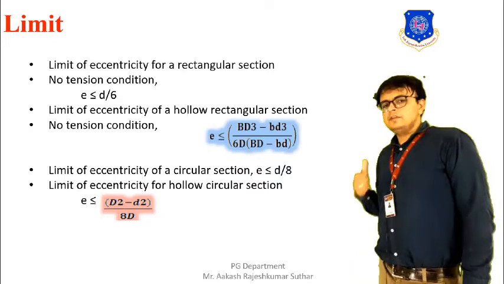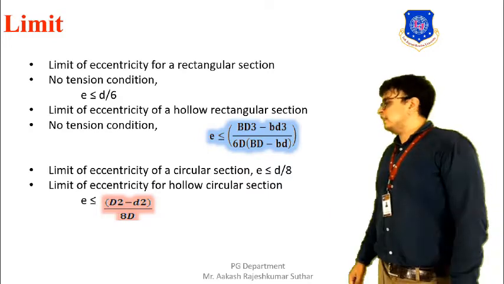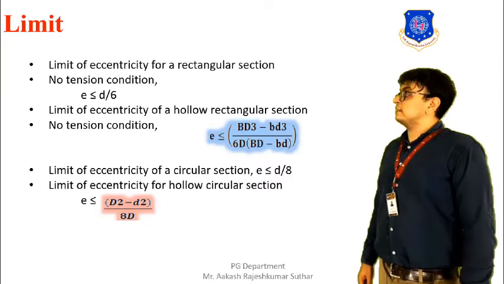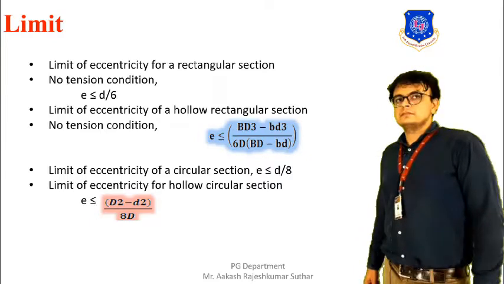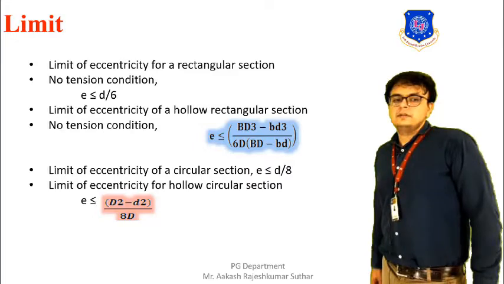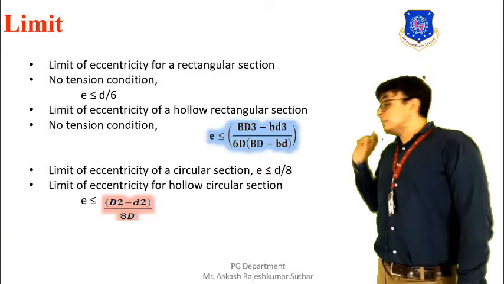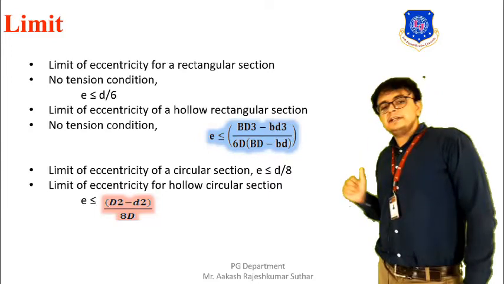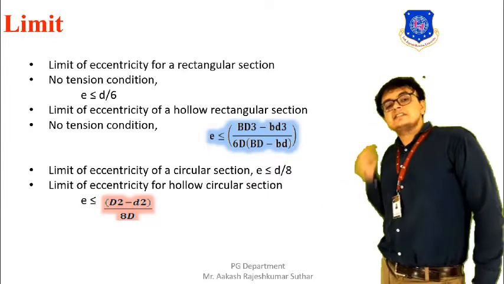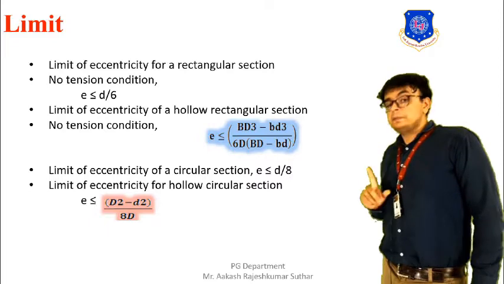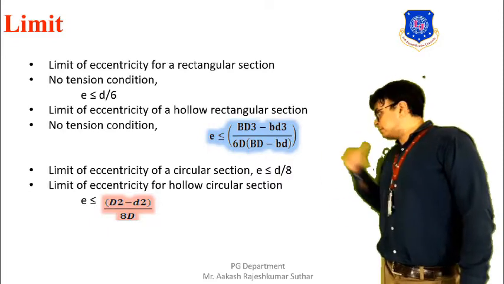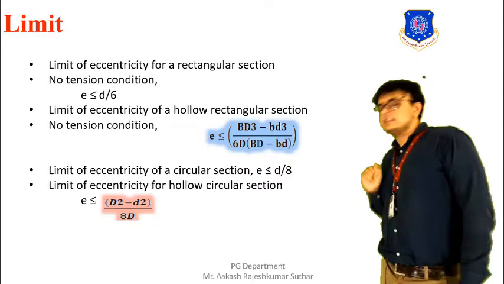If we want to create a condition where no tension takes place, then our E value should be less than or equal to (capital B D cube minus small b d cube) upon 6 capital D times (capital B D minus small b d).